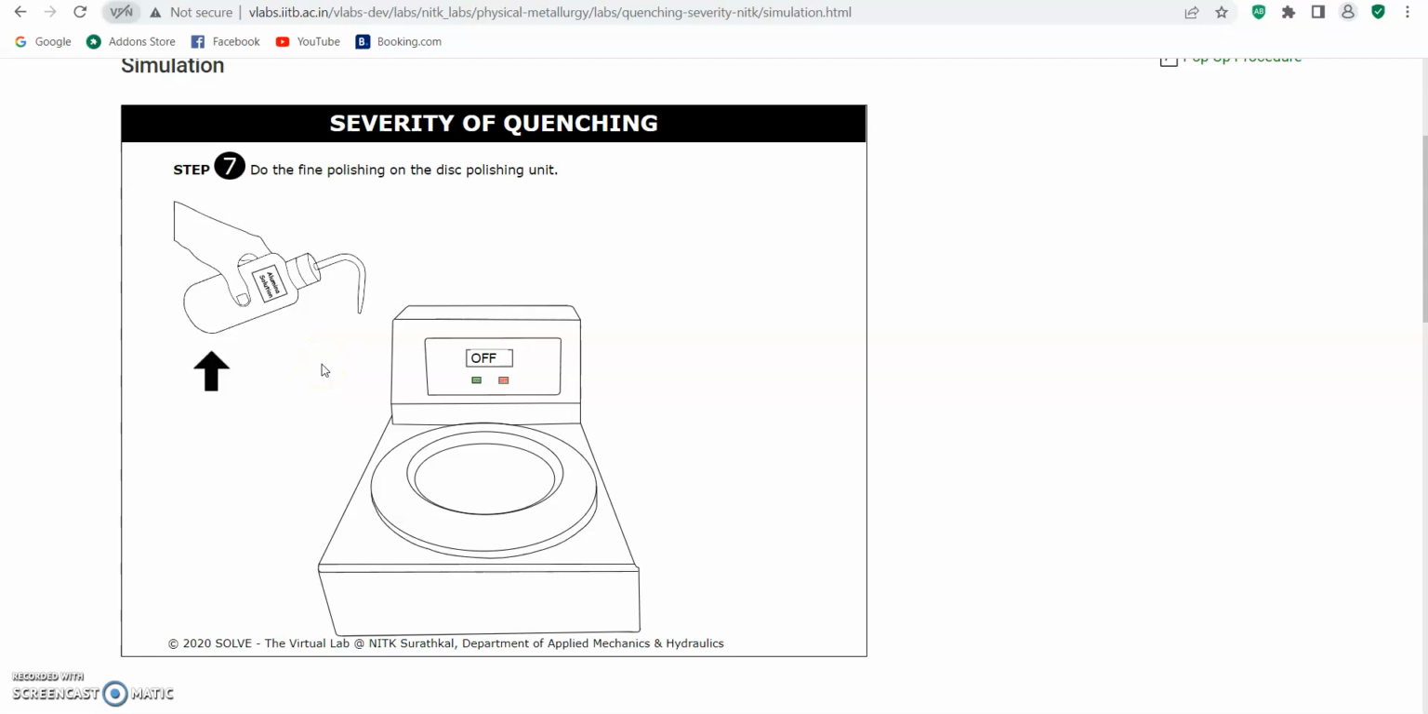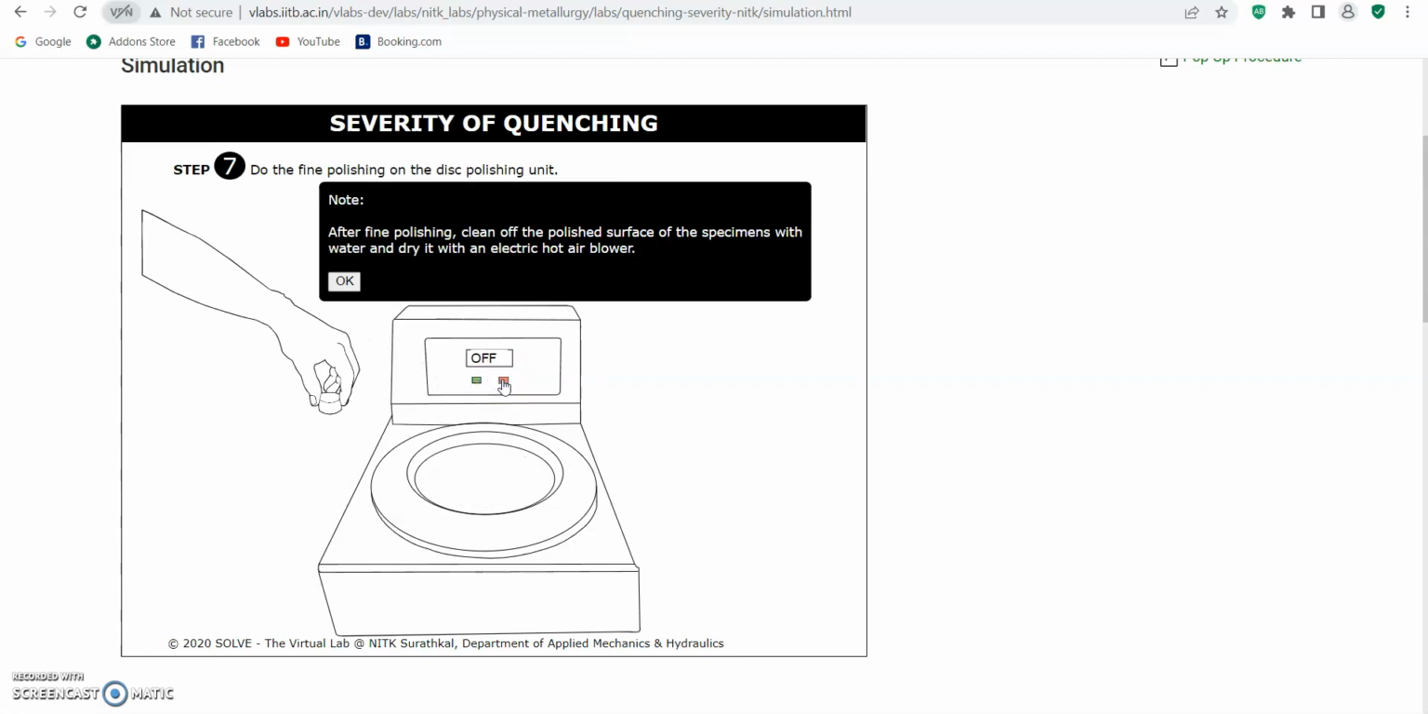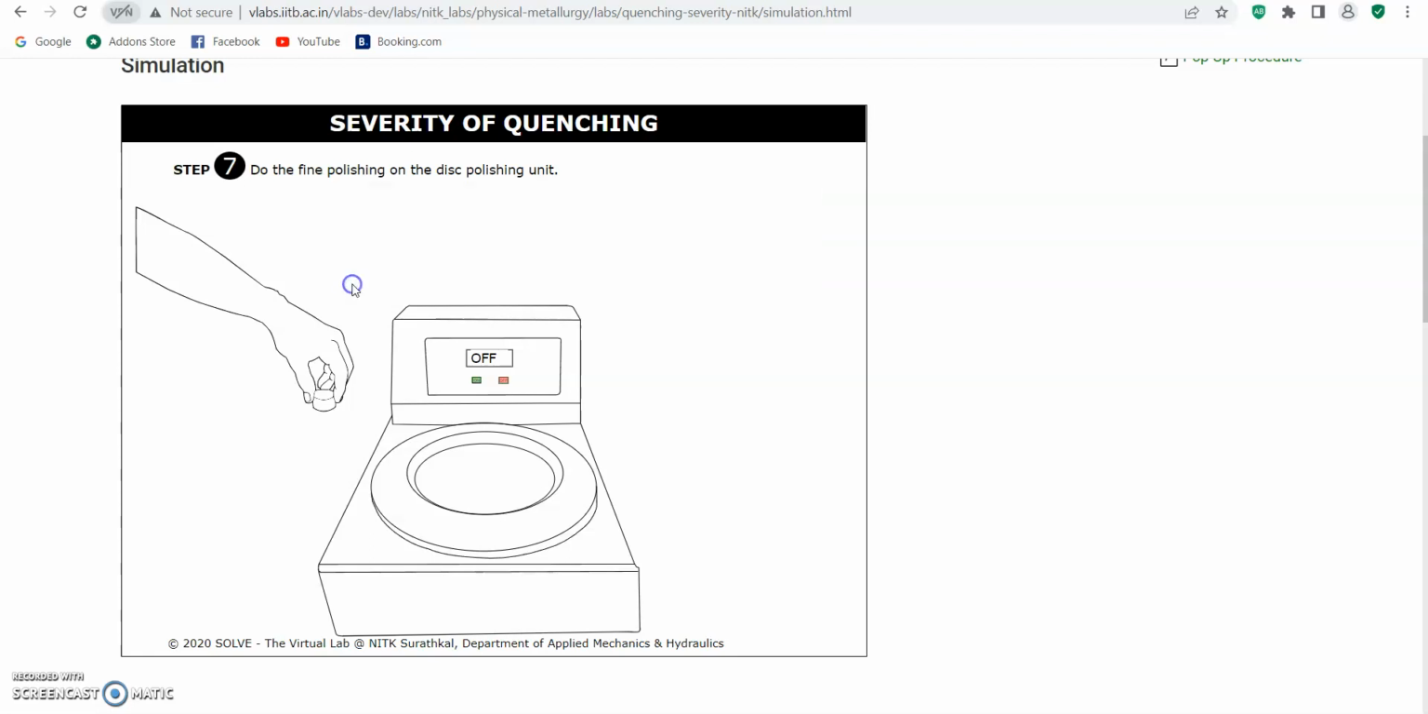For step 7, we must do the fine polishing on the disc polishing unit. We click this to put the alumina solution on the polishing unit and start polishing. Turn on the disc polishing unit. For notes, after the fine polishing, clean off the polished surface of the specimen with water and dry it with an electric hot air blower. Let's move to the next step.